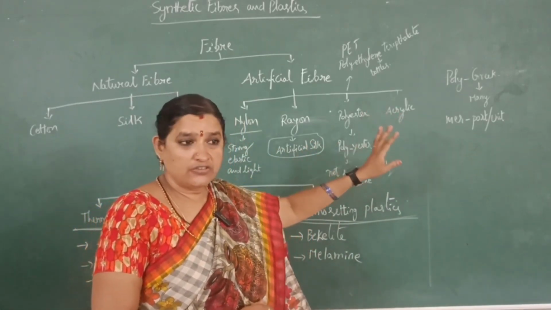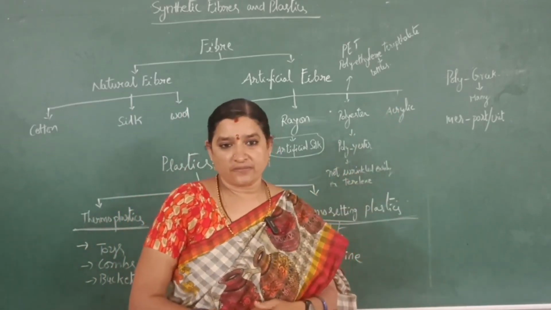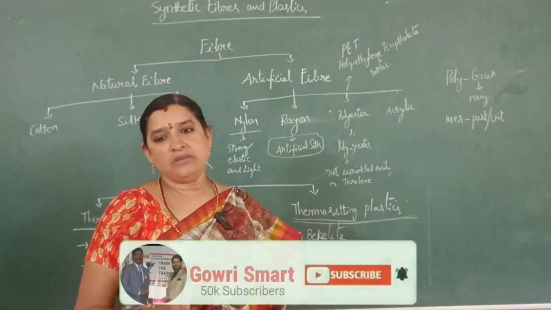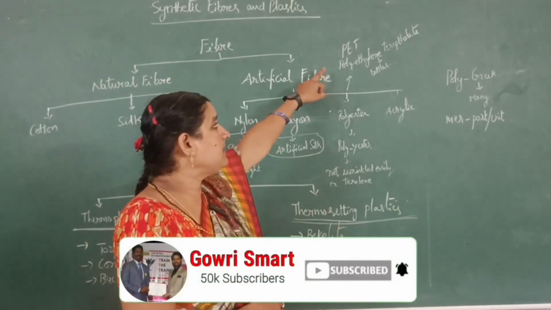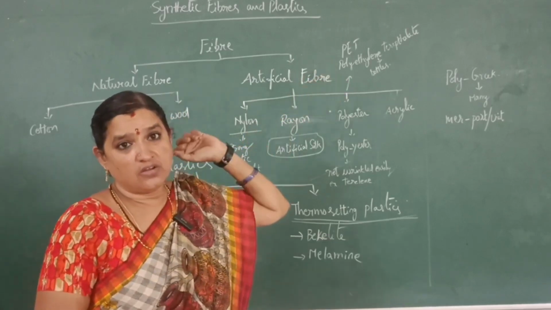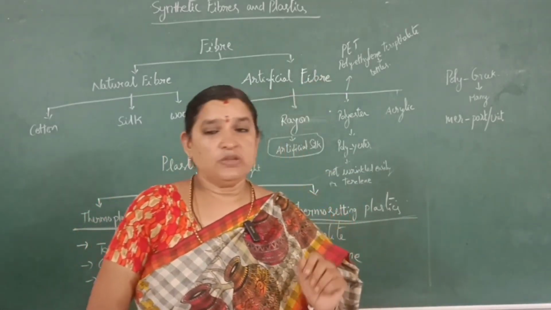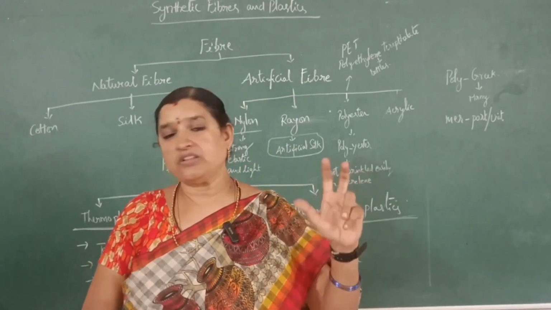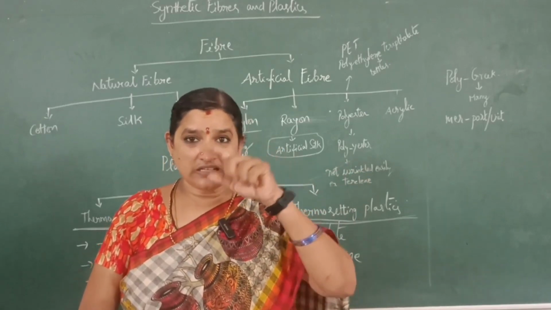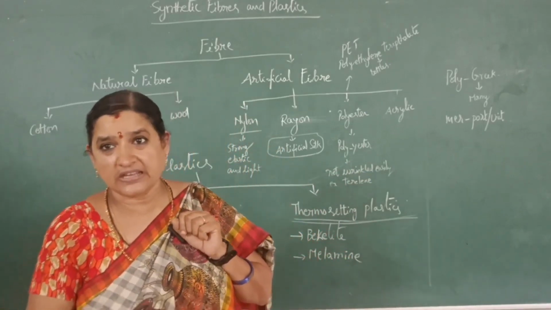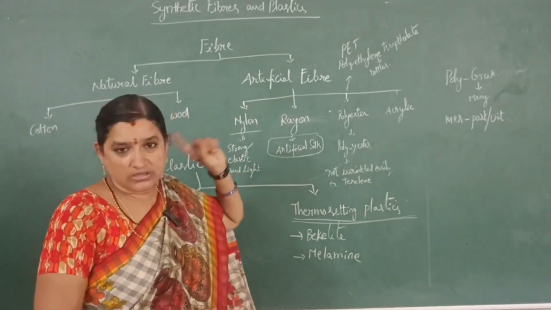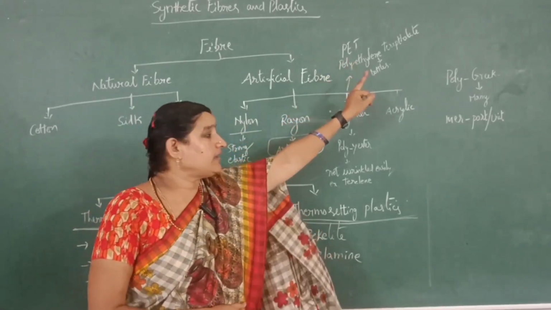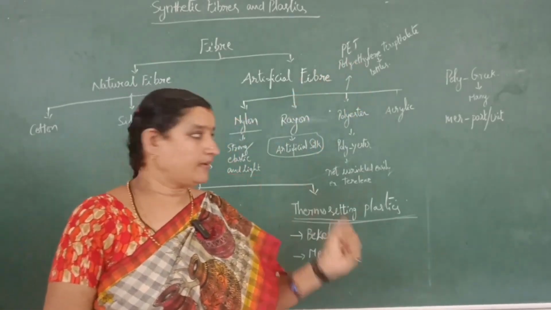Acrylic is also called artificial wool, and it has another name, fake fur. Among polymers, we also have PET. PET means polyethylene terephthalate. By using this we can prepare plastic buckets, plastic bottles, etc. In our day-to-day life we use plastic bottles, water bottles. If we observe the symbol, there is a triangular symbol with a number in it. That is called PET bottles. PET means polyethylene terephthalate. The definition of PET is very important.